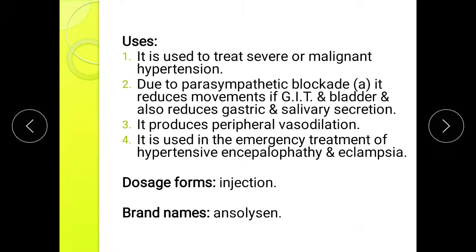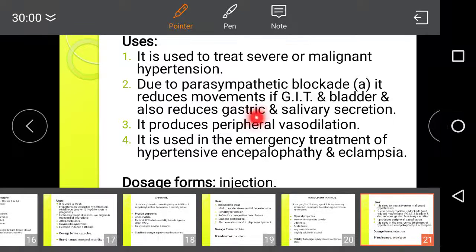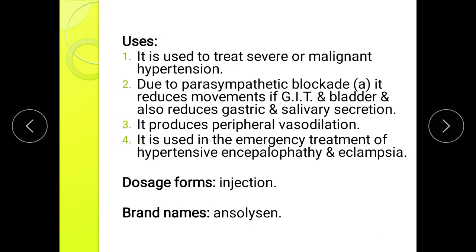Next comes uses. It is used to treat severe or malignant hypertension. Due to parasympathetic blockade, it reduces the movement of GI tract and bladder and also reduces the gastric and salivary secretions. It produces peripheral vasodilation. It is used in emergency treatment of hypertensive encephalopathy. Dosage form of pentolinium tartrate is injection and brand name is Ansolysen.